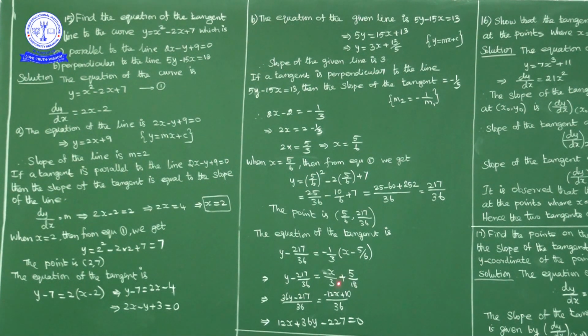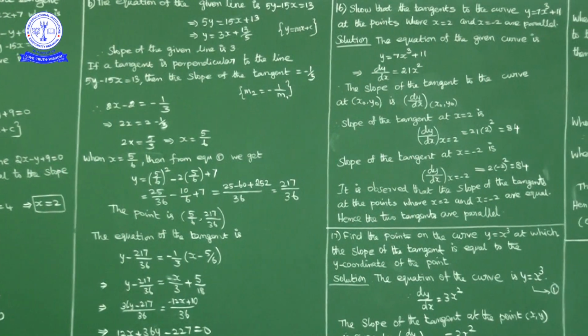Write this term, now here I'll take LCM. The LCM is 36: 36 into y minus 217 by 36 is equal to, here also I'll write the LCM as 36 only. So 36 into denominator 36, numerator is minus 12x plus 10. Both sides 36 cancel. Writing these two terms on this side, what we get? 12x plus 36y minus 227 is equal to 0. That is the equation of the tangent. Next question.